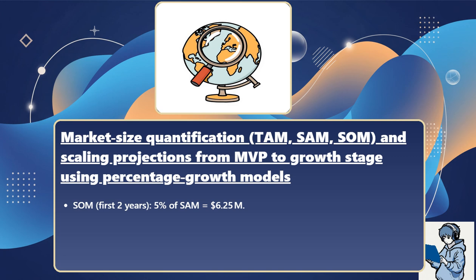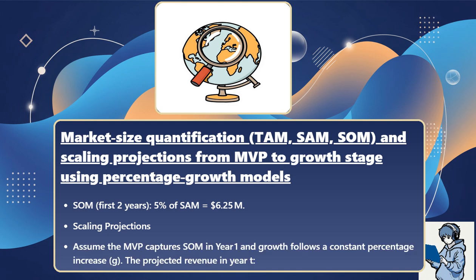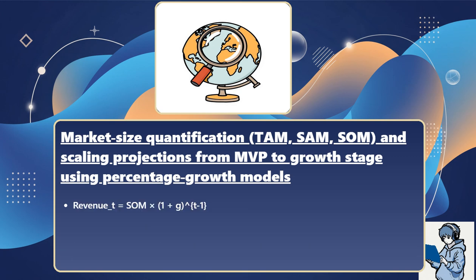SOM, first 2 years, 5% of SAM equals $6.25 million. Scaling projections. Assume the MVP captures SOM in year 1, and growth follows a constant percentage increase G. The projected revenue in year T: Revenue T equals SOM times (1 plus G) to the power of T minus 1. If G equals 40%, typical for a fast-growing SaaS, then: